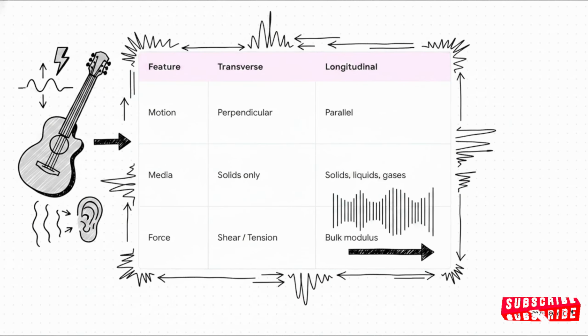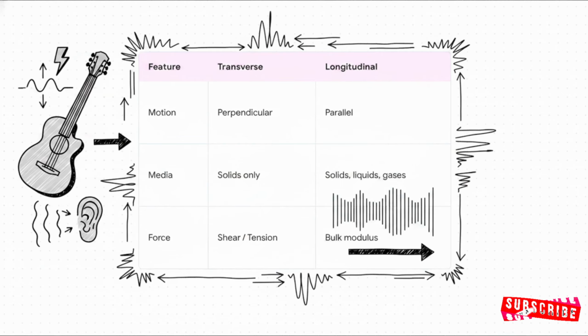Now let's break down this wave typology matrix. Mechanical waves basically come in two physical flavors based on their motion. Transverse waves oscillate perpendicular to the direction the energy is traveling, kind of like plucking a string. And if we compare light waves and sound waves side by side, it gets really interesting. Light isn't a mechanical wave because it doesn't need a medium, but it is a transverse wave.